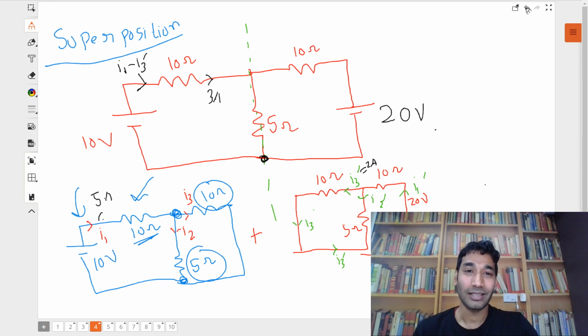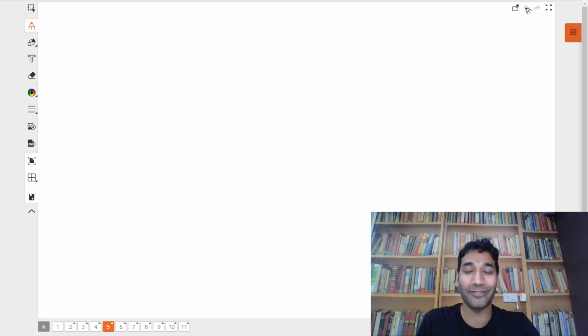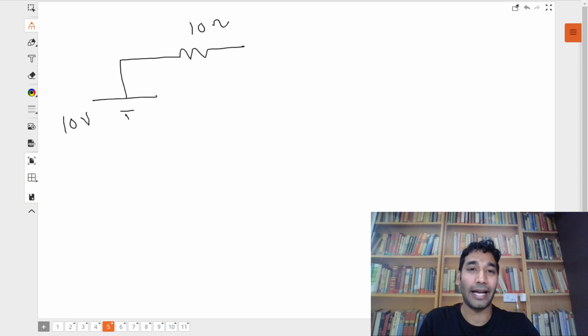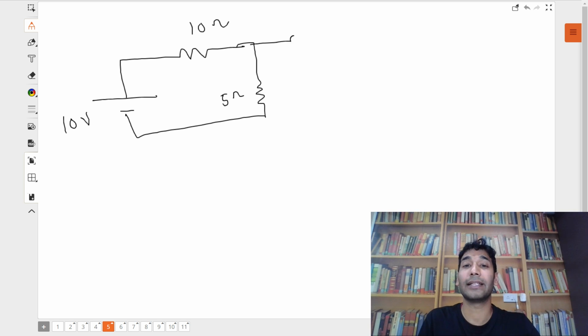Alright, now, how about one more method to solve this. You want it or not? Yes? Okay. Alright, there's one more method. Yes, believe me. Let me draw this again for you. So this was our circuit. 10 volts. And this was what? This was 10 ohms. And then there is this. What was this? This was 5 ohms and 10 ohms. Okay. This is 5 ohms. And then there was 10 ohms. And then there's this battery of 20 volts.